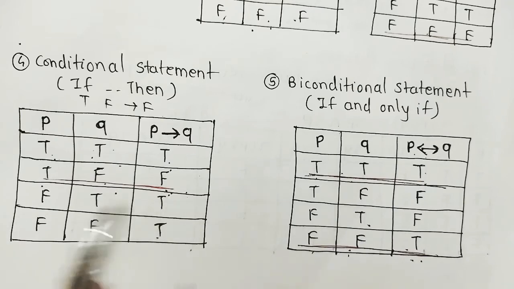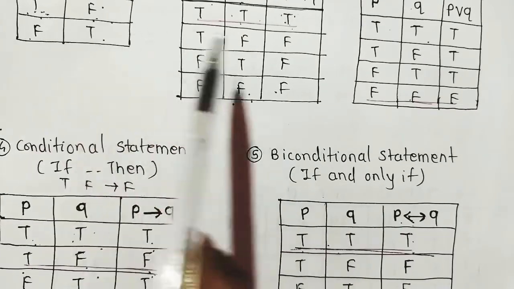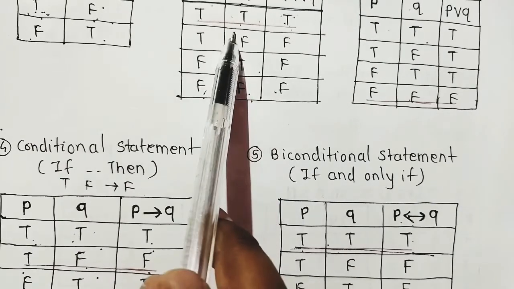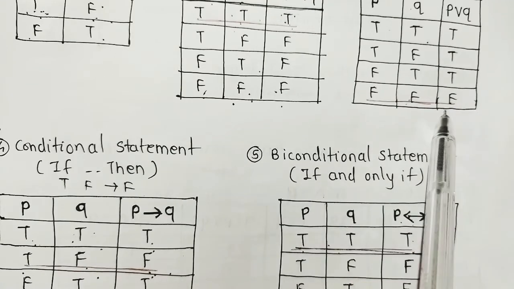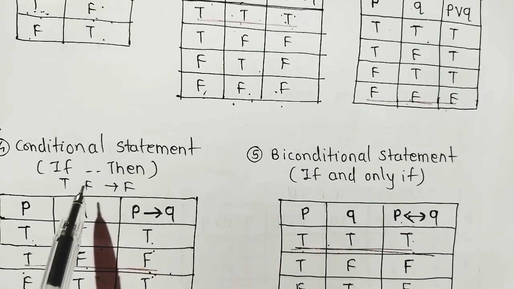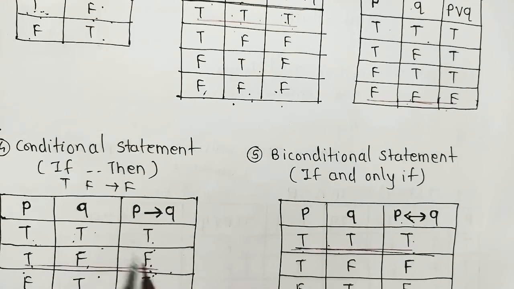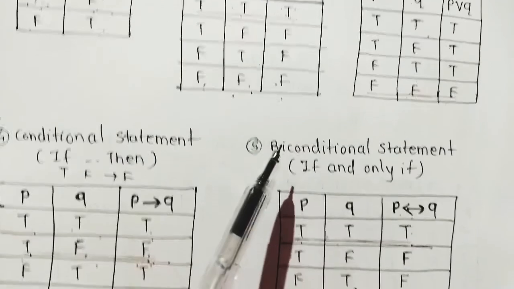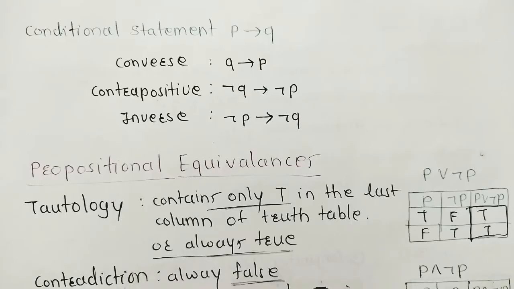This is very simple. In negation, the value is just the opposite. In conjunction, if both are true, then true, otherwise false. In disjunction, if both are false, then false, otherwise true. In the conditional statement, implication, if then: if the first is true and the second is false, then false, otherwise true. In the biconditional, if both are true or both are false, then true, otherwise false. Very simple.